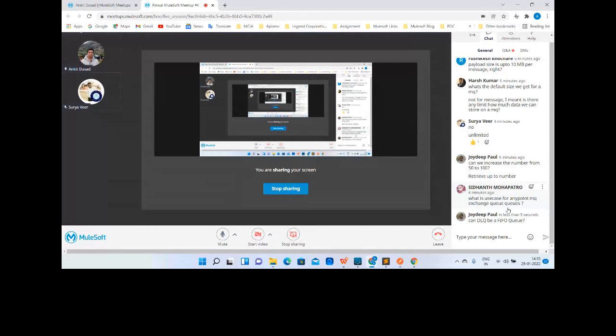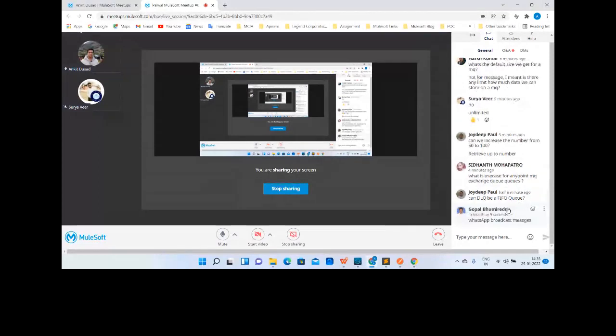Once they broadcast the serial or web series on that OTT, and if you have the subscription to that particular platform, you are able to see that web series. Similarly, an exchange works: it will send the messages to different queues, and the applications which are consuming or using those queues will be able to fetch or get the messages from those queues.